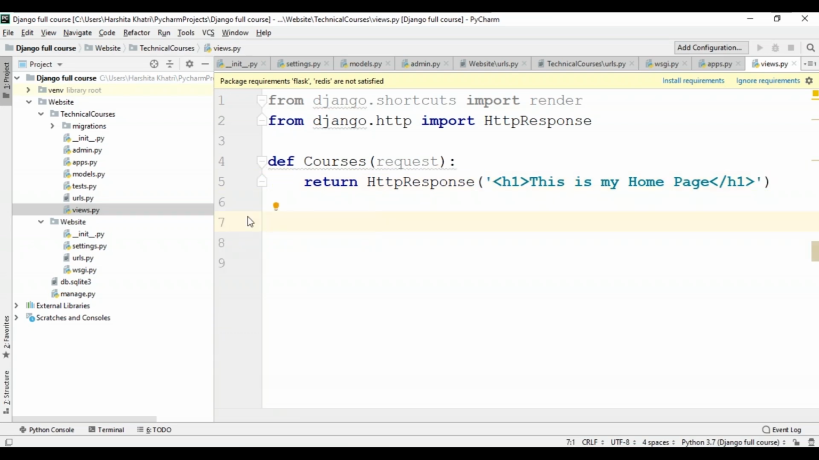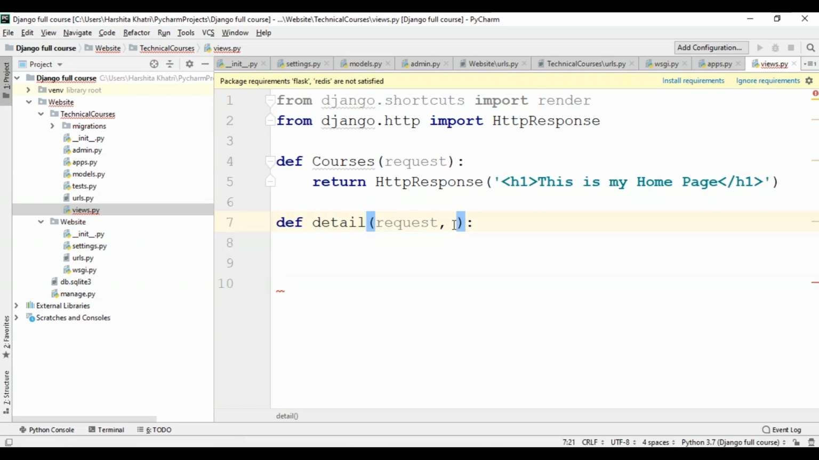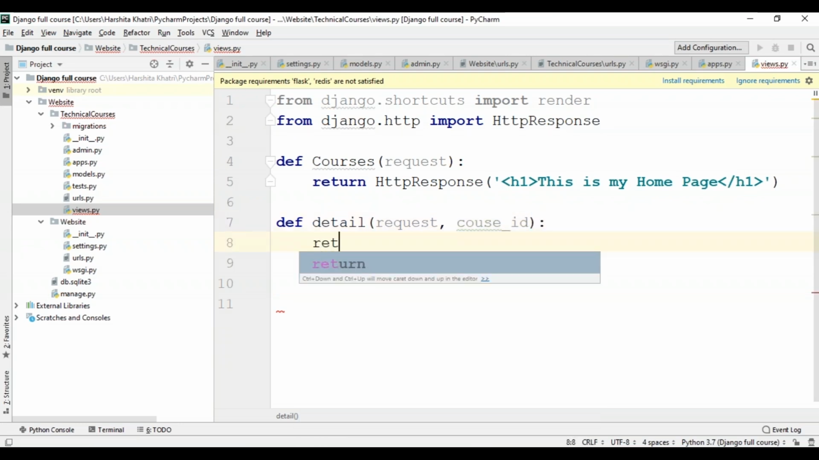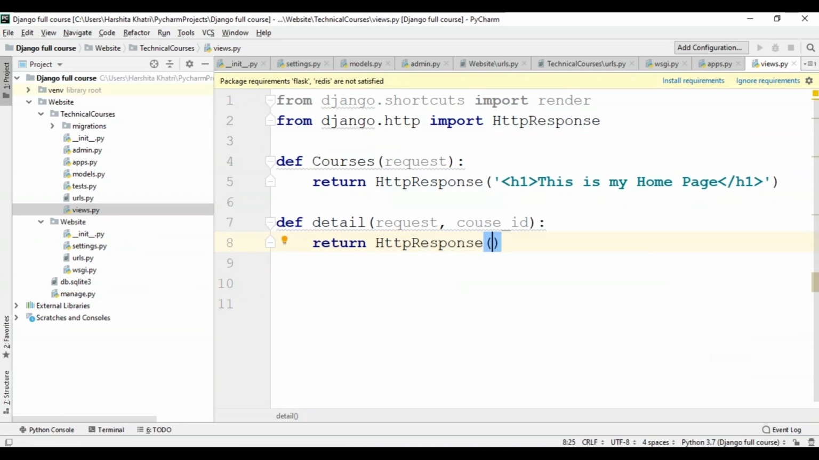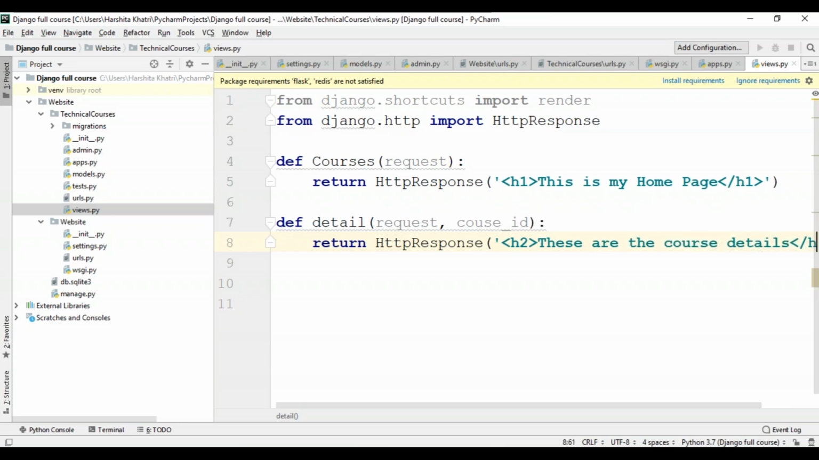So I'll open up the views file, and over here, I'll define another function and name it detail. I'll have to pass in the request parameter, and I'll specify another argument to this function, which will be the course ID, course underscore ID. And again, I'll write a return statement. So return HttpResponse. I'll create an h2 tag this time within quotes again. So h2, and I'll say that these are the course details. I'll close the h2 tag again.